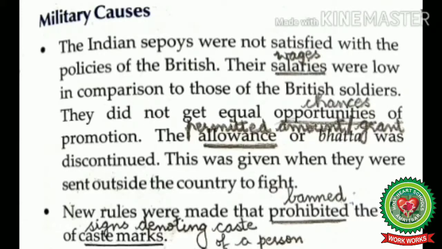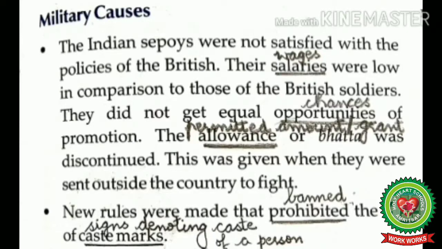They were not appointed to the high posts in the army, and no Indian could rise higher than the post of Subedar, and his salary was much less than that of an English soldier. In fact, the sepoy's life was very hard and he resented his inferior position. The Indian soldiers were required to serve in areas away from their homes without extra payment and additional bhatta or foreign service allowance. New rules were made that prohibited the use of caste marks. Prohibited means banned, and caste marks means signs denoting caste of a person.